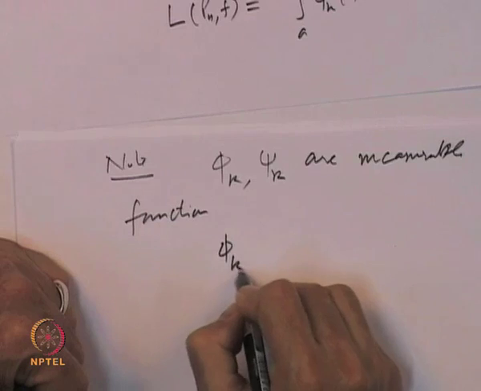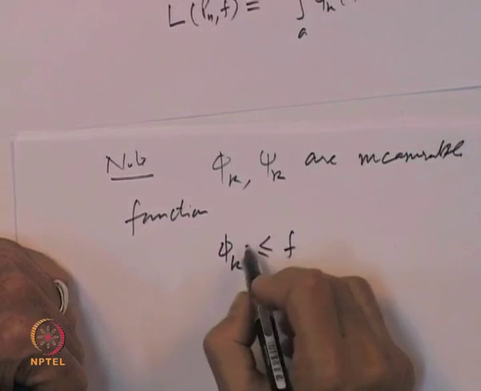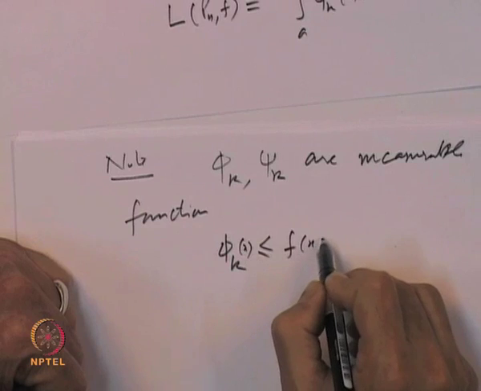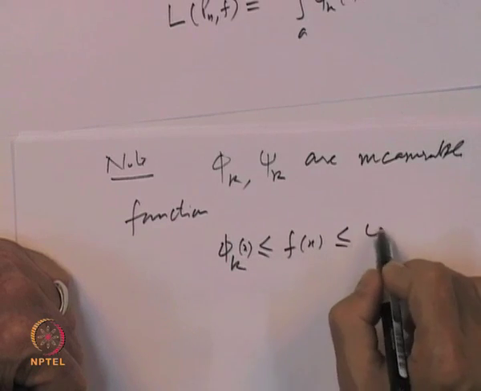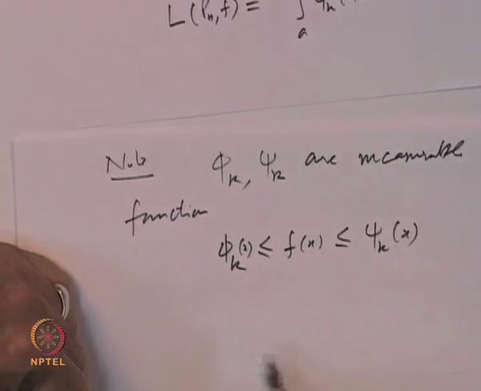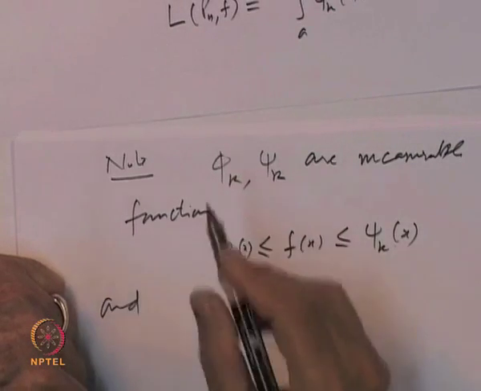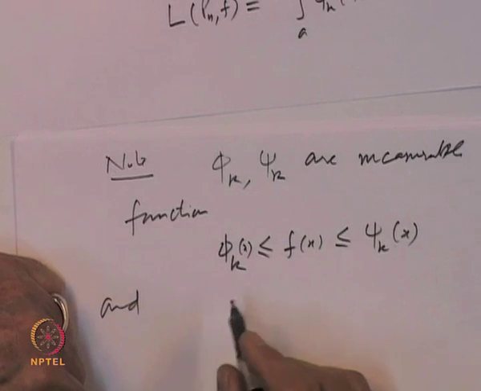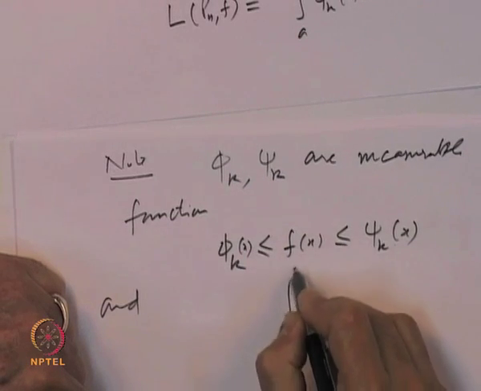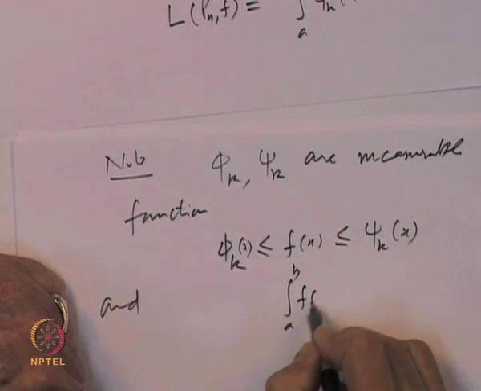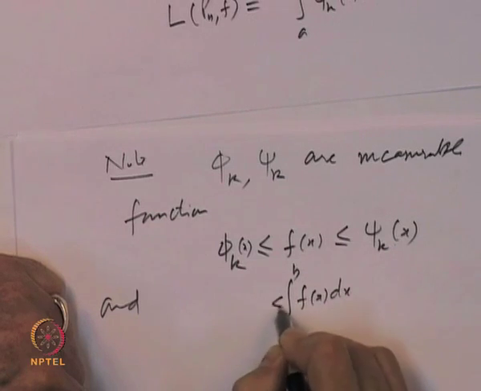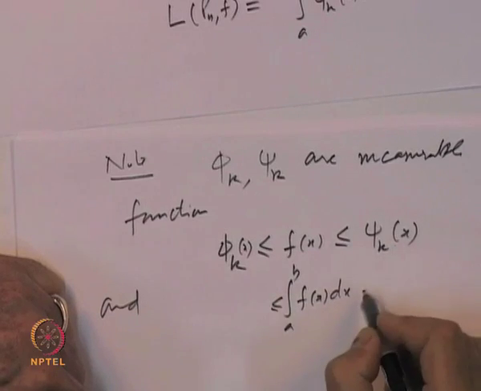Say that phi k is less than or equal to, at every point x, f of x, which is less than or equal to psi k of x. And as far as the integral is concerned, the integral a to b of f x dx is between the upper sum and the lower sum.